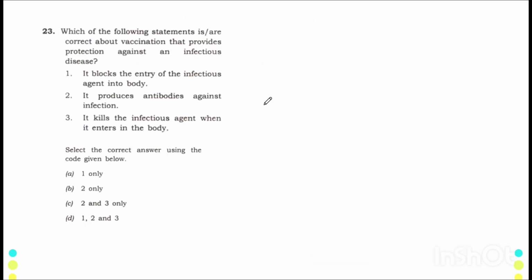Question of this lecture states: which of the following statement is are correct about vaccination that provides protection against an infectious disease.